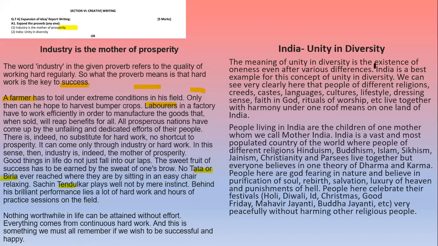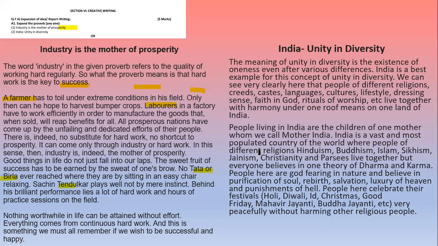The meaning of unity in diversity is the existence of oneness even after various differences. India is the best example for this concept of unity in diversity. We can see very clearly here that people of different religions, creeds, lifestyles, dressing sense, faith in God, rituals of worship, etc. live together in harmony under one roof, meaning on one land of India. People living in India are the children of one mother whom we call Mother India.